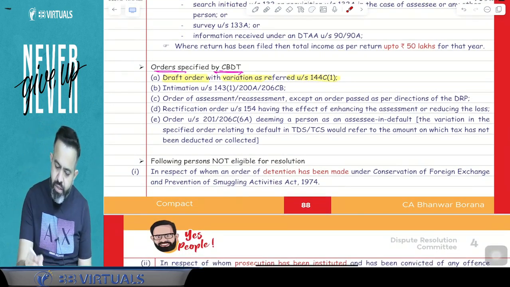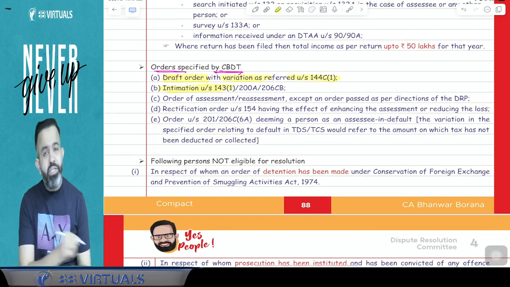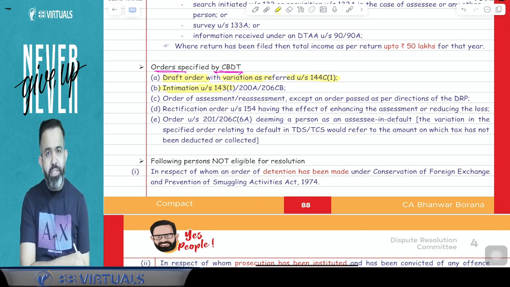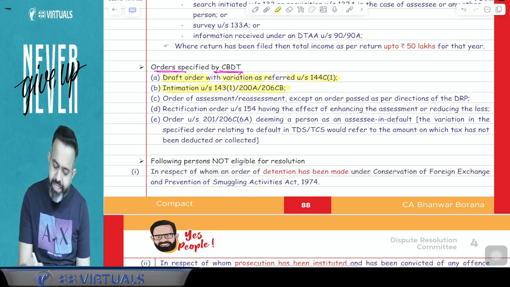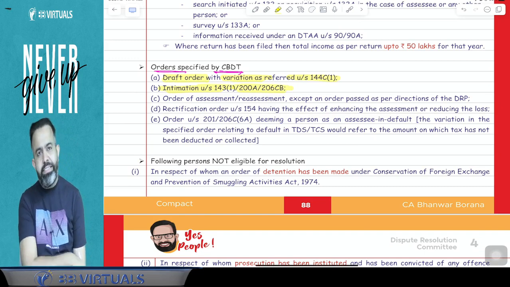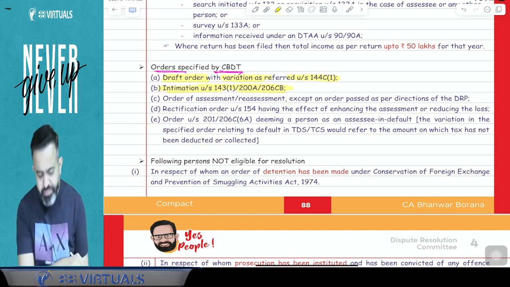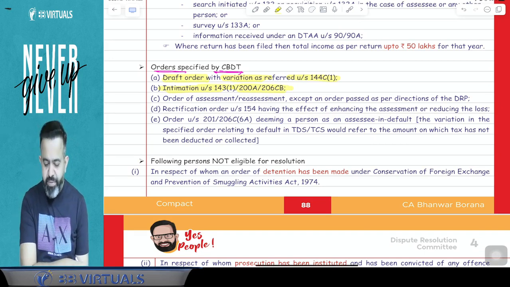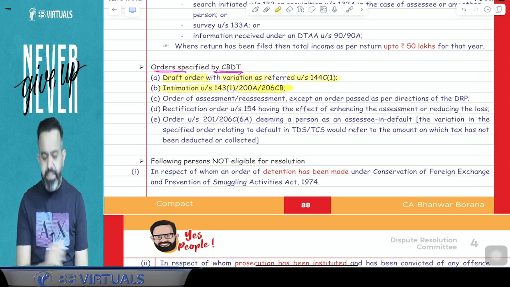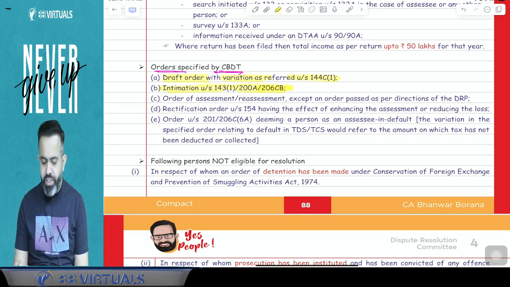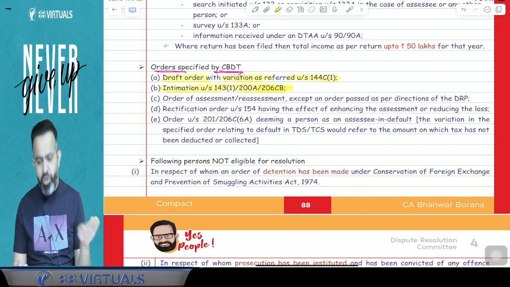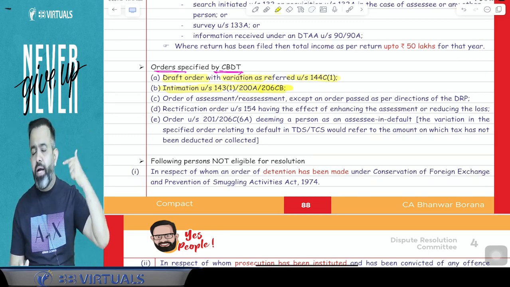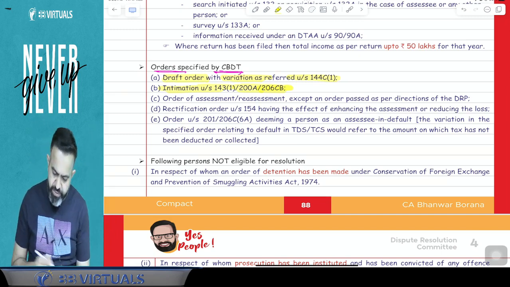Now second is, suppose you received any intimation under section 143(1). Intimation means normal intimation, or any TDS TCS intimation. 143(1) is a normal intimation, 200A is a TDS intimation, 206CB is a TCS intimation. So if you received any intimation, that is TDS TCS intimation or normal intimation, directly you can file the application to the DRC.